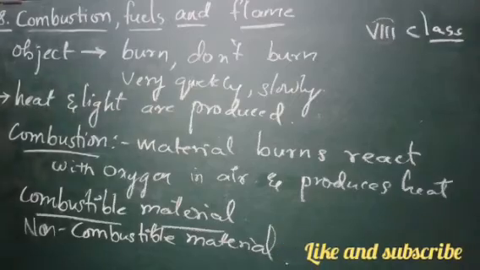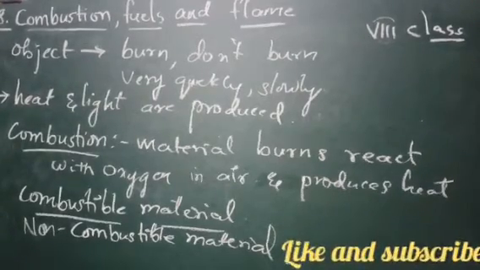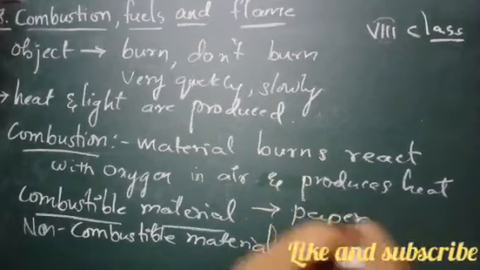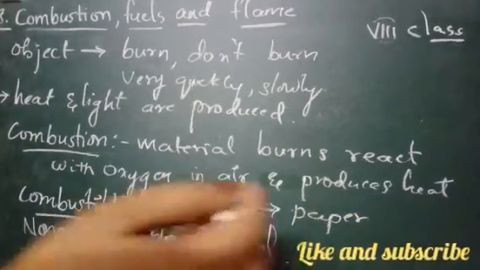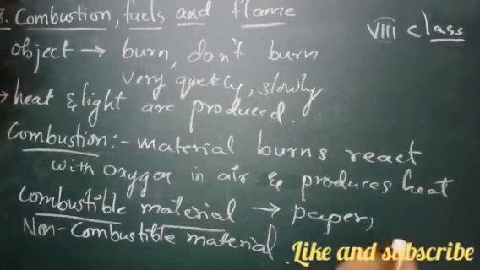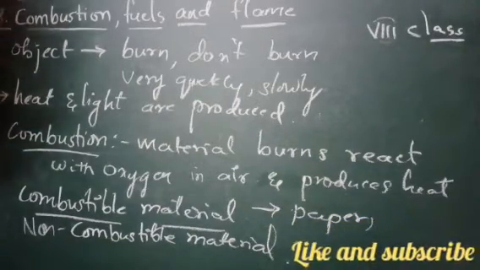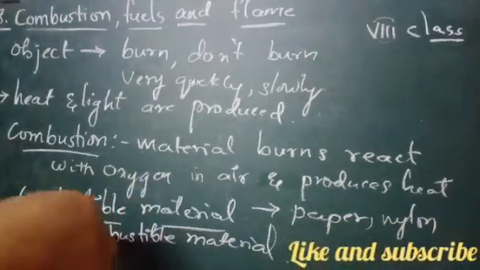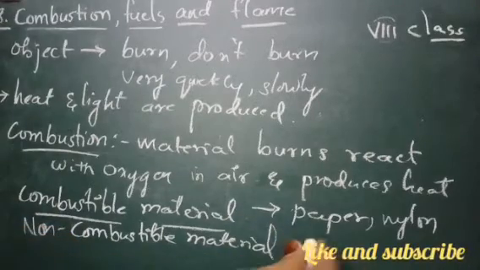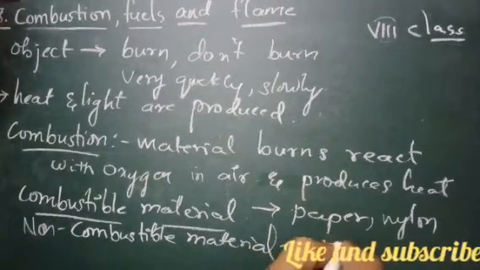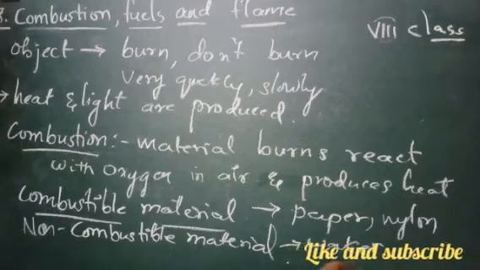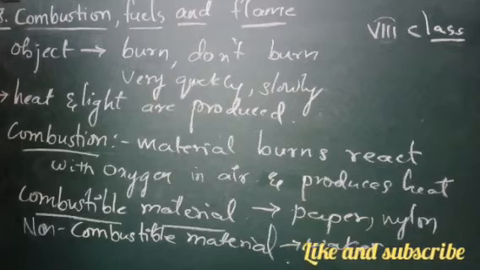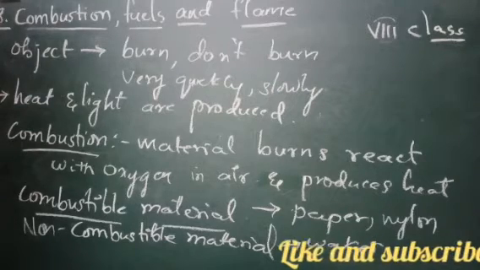For example, if we bring a paper in contact with the flame, that means the paper burns. So that is a combustible material. If we bring a ribbon or a nylon cloth to the flame, then it catches fire, then that means it is a combustible material. If I say non-combustible material, that means if I am bringing water in contact with the flame, then you can say that it is not burning. So it is not a combustible material. So it is called non-combustible material.